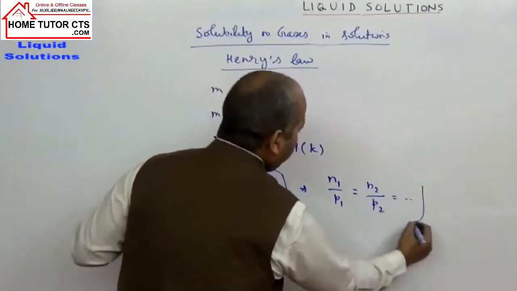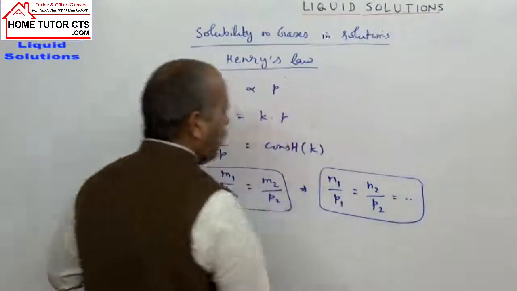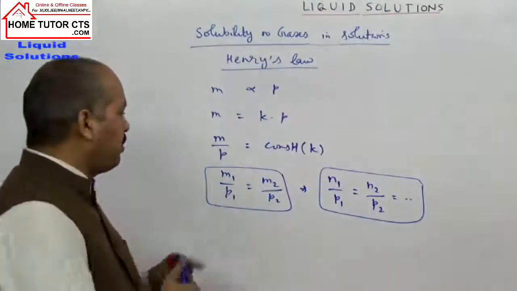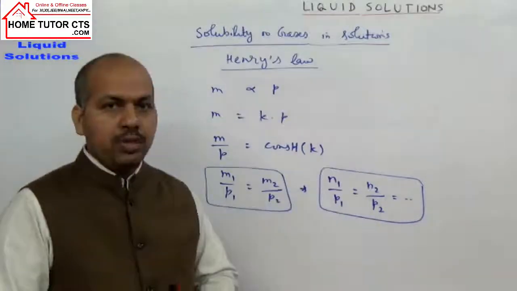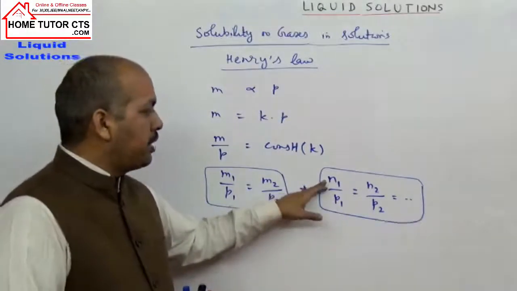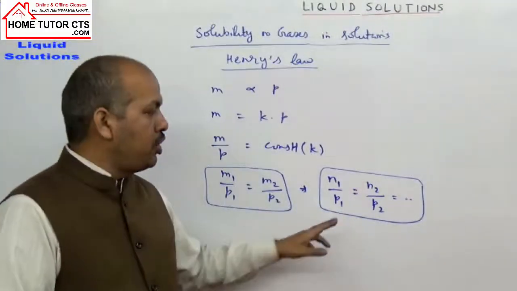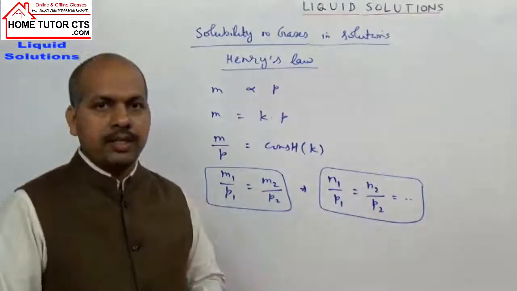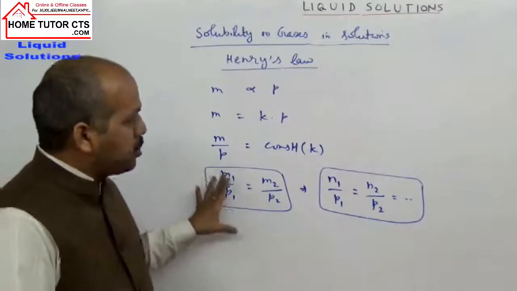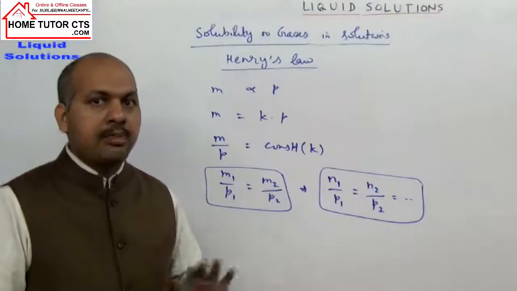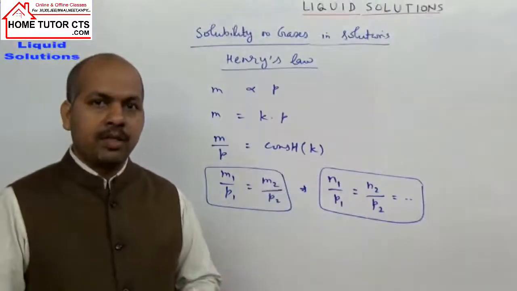The ratio of masses or moles will be the same. So n1 by p1 equals n2 by p2, the ratio of moles to pressure at one condition equals that at the second condition. Sometimes directly on this expression you can get a question. Sometimes they can give moles, sometimes the mass.